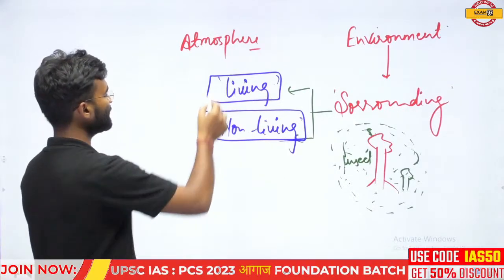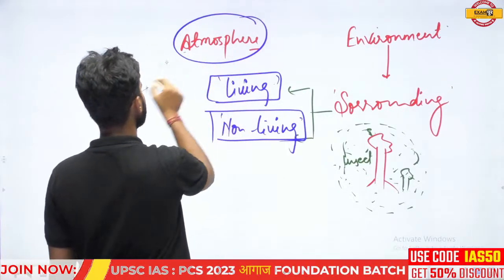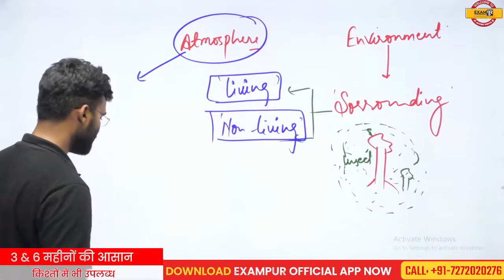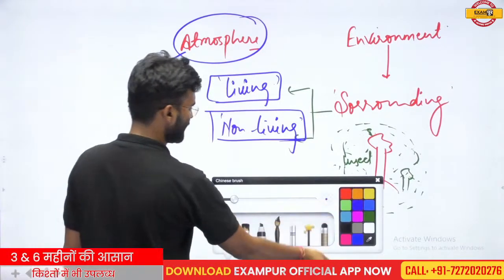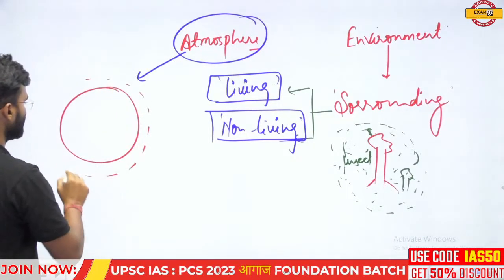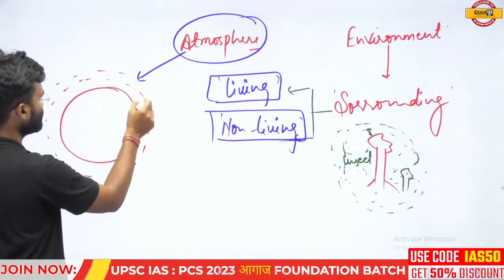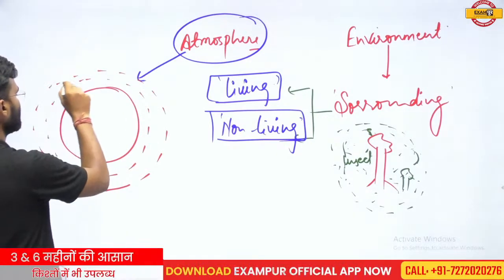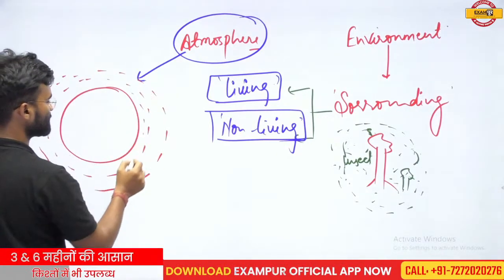So what is the atmosphere? Atmosphere is basically a blanket that is found around the earth. This blanket is called the atmosphere.